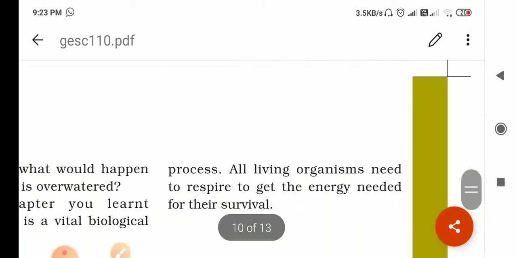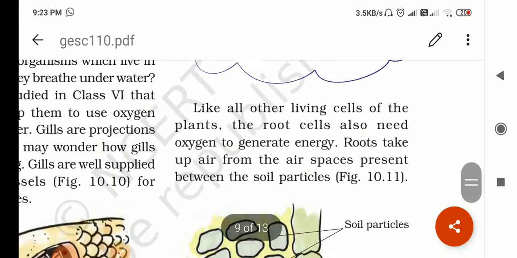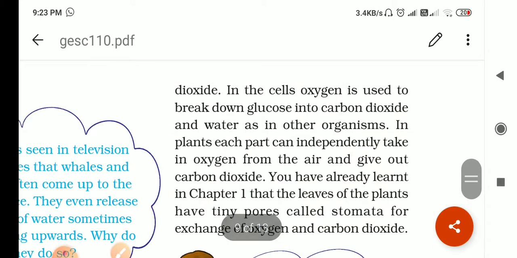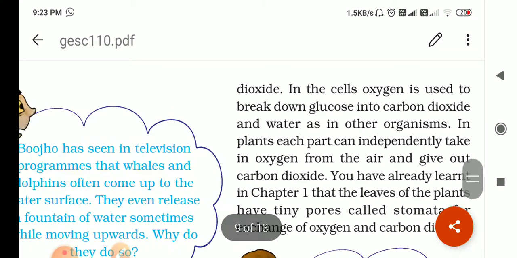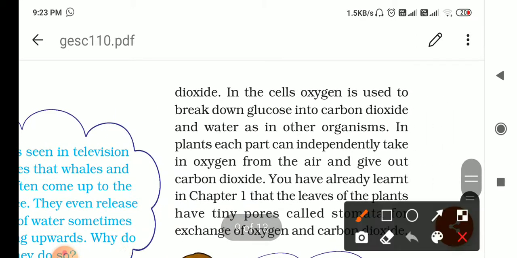Then see, in the cell, oxygen is used to break down the glucose, right? As in our body it is used, the same happens in plants also, and carbon dioxide and water are liberated in this process, and energy.